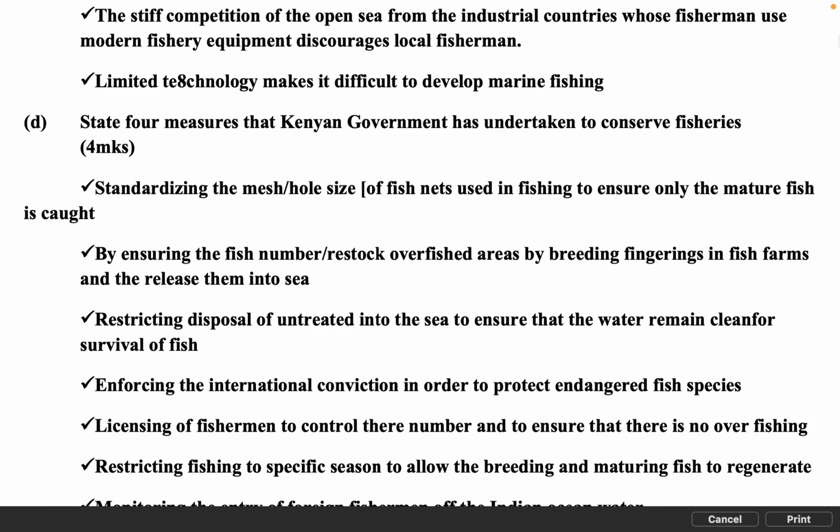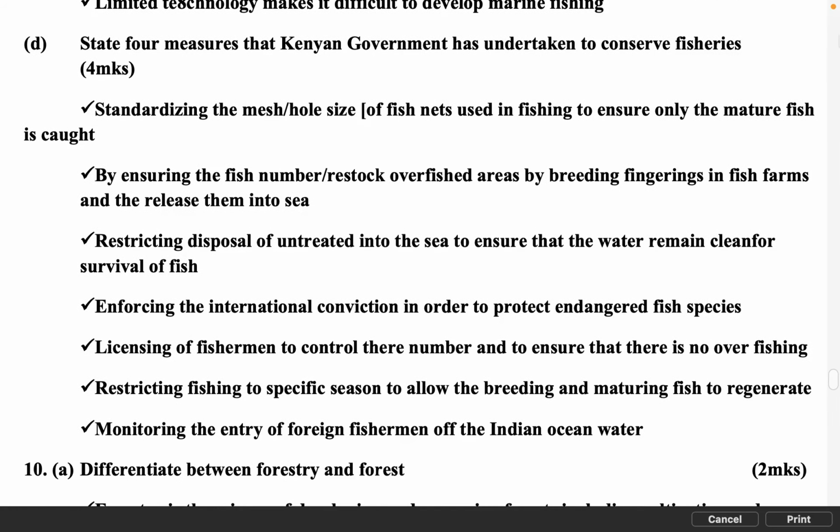State 4 measures that the Kenyan government has undertaken to conserve fisheries. 4 MKS. Standardizing the mesh size of fish nets used in fishing to ensure only the mature fish is caught. Ensuring the fish numbers are maintained, restocking overfished areas by breeding fingerlings in fish farms and releasing them into the sea. Restricting disposal of untreated waste into the sea to ensure that the water remains clean for survival of fish.